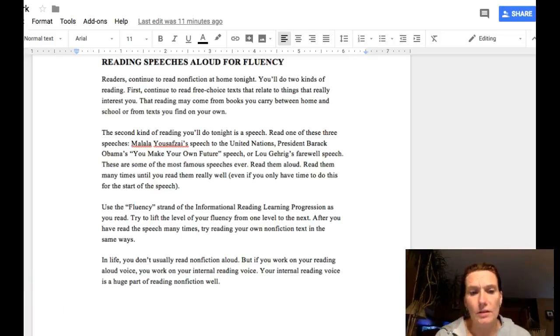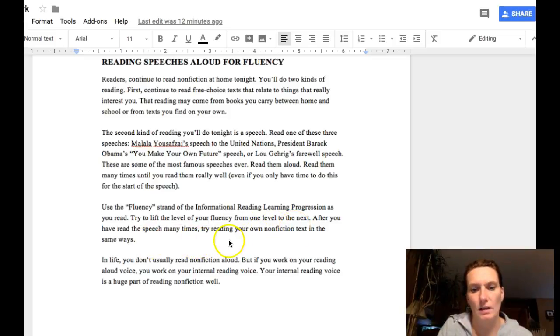So these are 3 very famous speeches. You read them out loud, read them many times until you read them really well, even if you only have time to do this for part of the speech. Like I said, pick a paragraph, pick a couple paragraphs. Make sure you read the whole thing so you know what the whole thing says, but then practice a part. Pick a good chunk and just read it over and over. And it says use the fluency strand of the informational reading learning progression. We'll look at that in a minute, and so we can try to lift the level of your fluency from one level to the next.